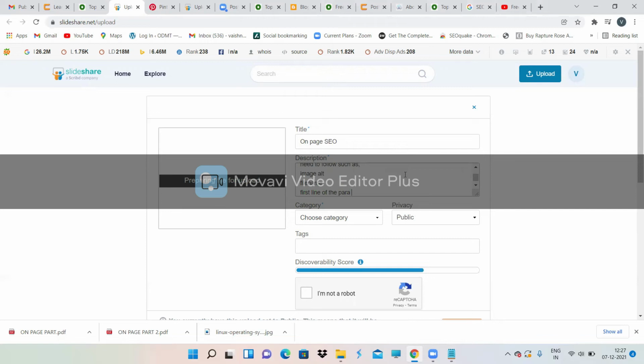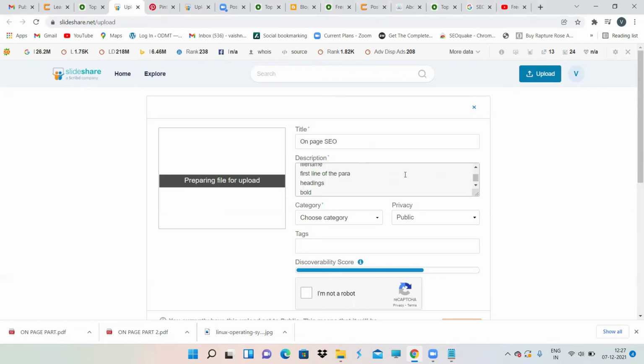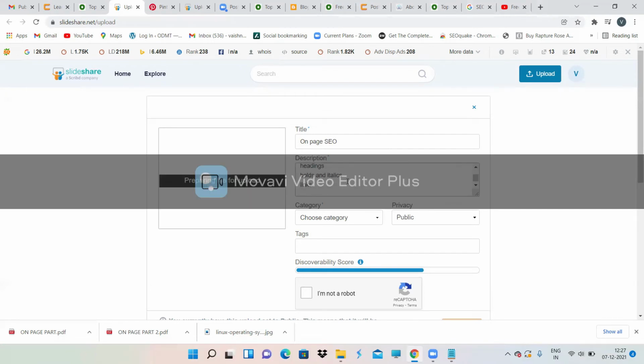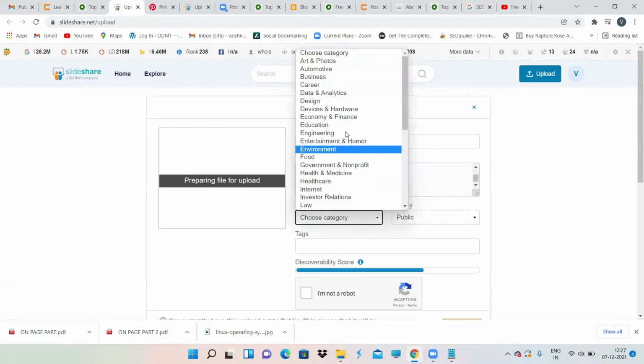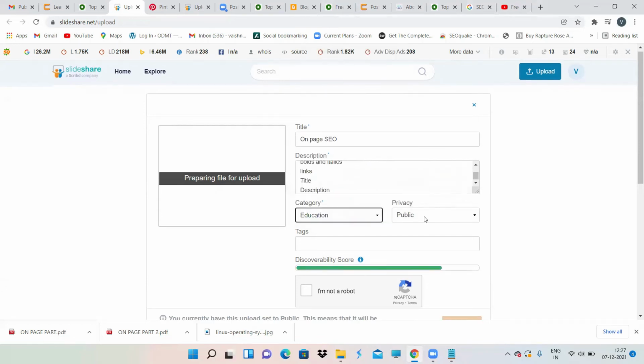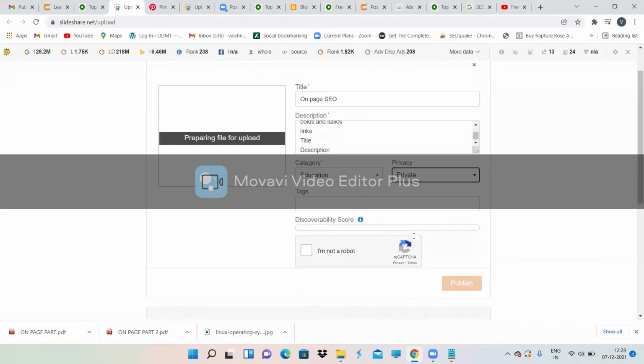It is not being uploaded. First line of the paragraph, headings, bolds. That's it. Choose a category over here, in which category it comes under. Privacy, whatever you want, you can just select over here.